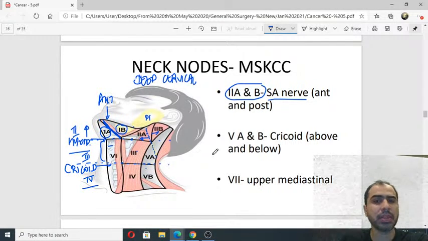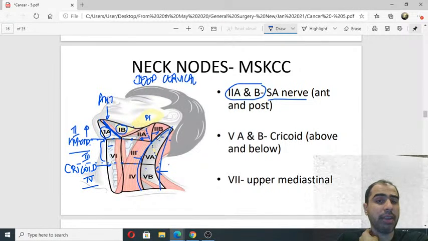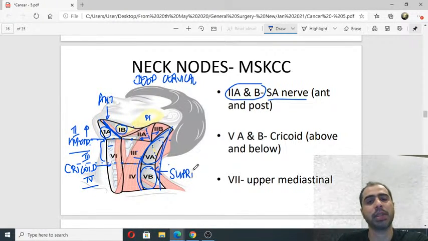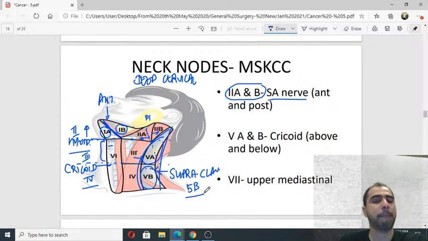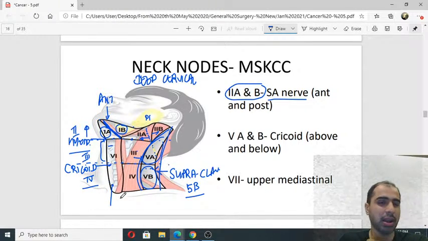Similarly, there is a 5A and 5B also. Now 5 is the posterior triangle, meaning behind the SCM, in front of trapezius, this area. This is your posterior triangle. 5A is above the cricoid, 5B is below the cricoid. Your supraclavicular node comes in this. So the next MCQ will be supraclavicular node, that is 5B. Then your level 6 is your anterior or central compartment, and level 7 is mediastinal, but mediastinal nodes are not clinically palpable.